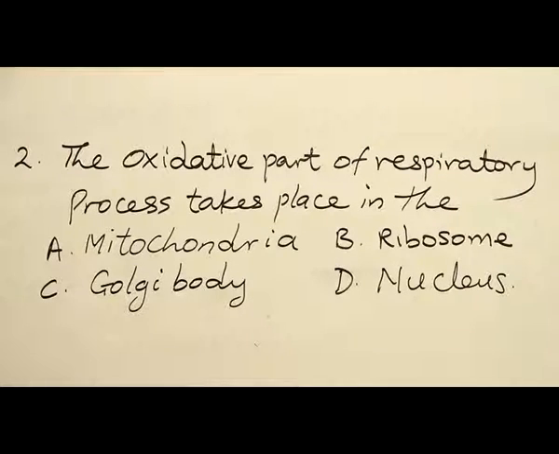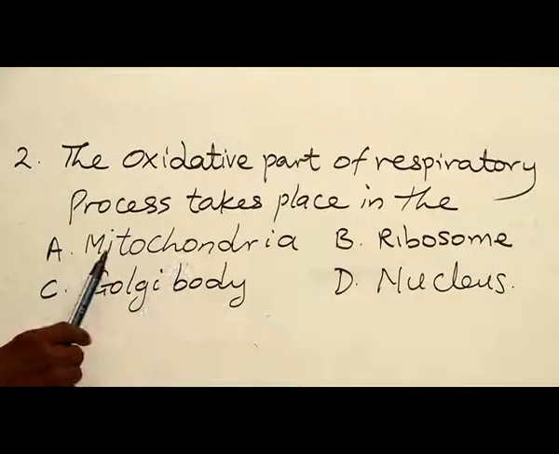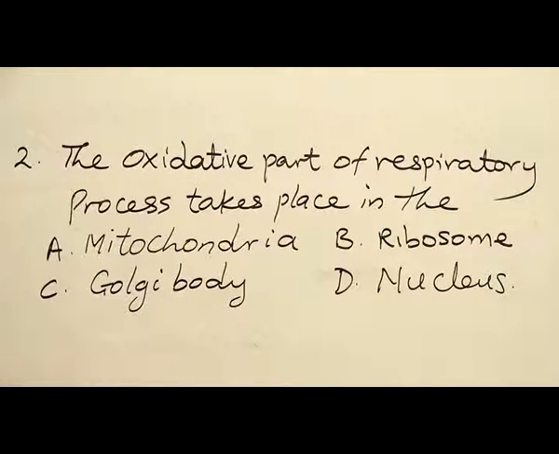Number 2, the oxidative part of respiratory process takes place in the A, mitochondria, B, ribosome, C, Golgi body, D, nucleus. We know that mitochondria is regarded as the powerhouse of the cell because it is a place where respiration takes place, oxidative respiration.